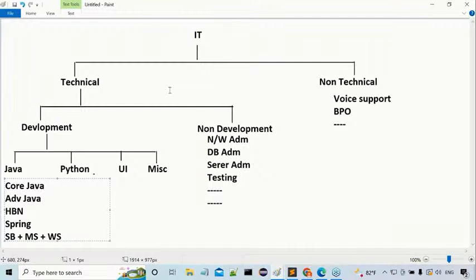Right, sir. Now, come again. What exactly are the things I provided here? At the Java side, if you take core Java, advanced Java, Hibernate, Spring Boot, microservices, then what next one here? Web services. These are the technologies that are going to be available. At the Java side. Yes, sir, got it or not?